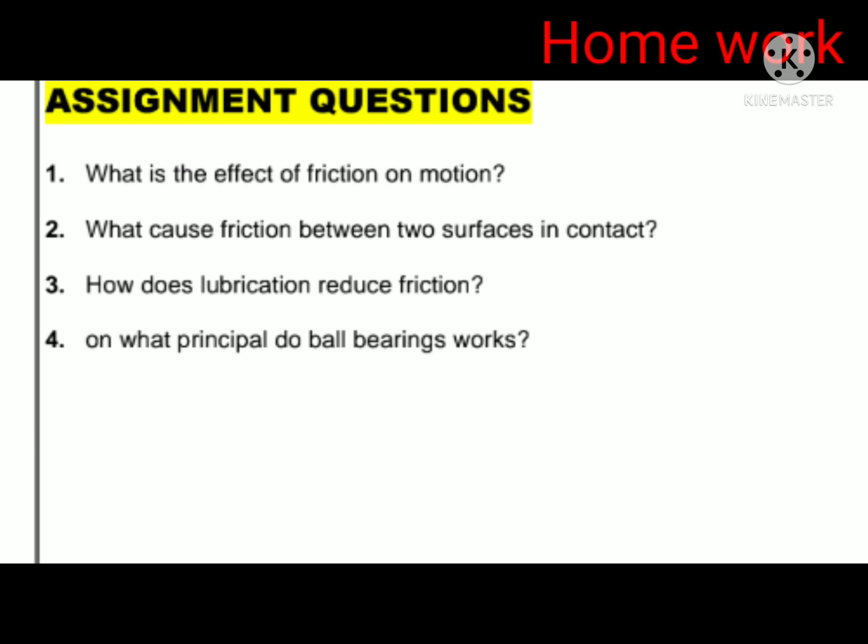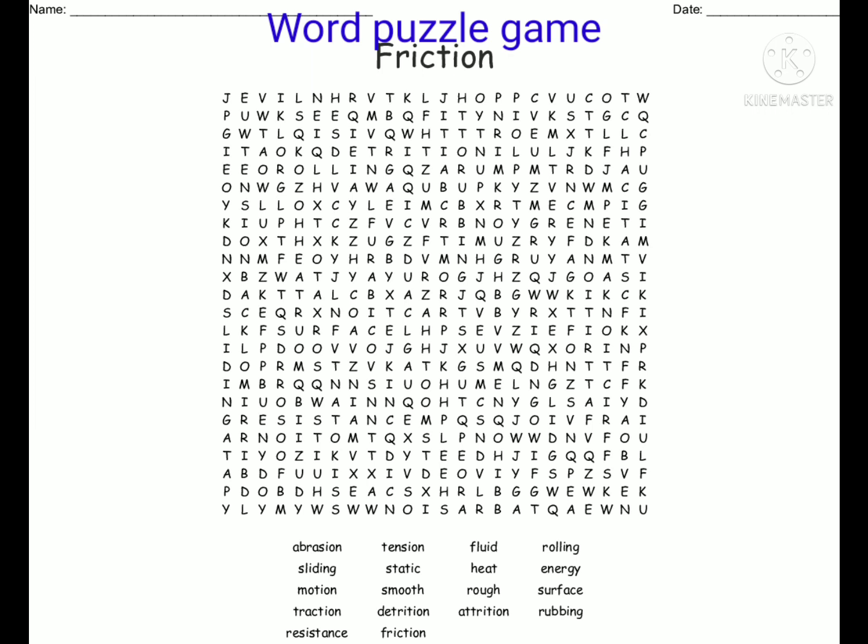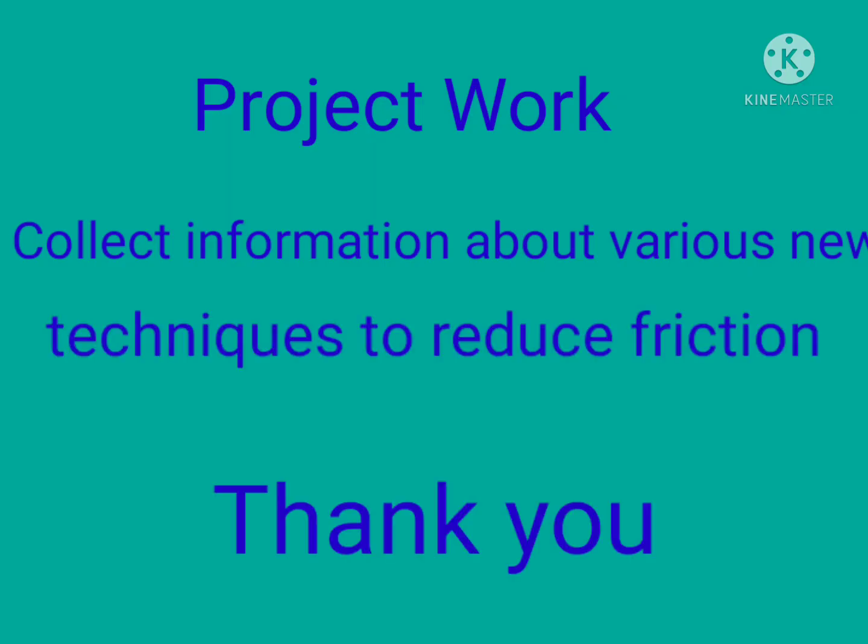Students, I am also giving one word puzzle game of the friction lesson. So write this puzzle in your notebook. Complete this puzzle carefully. Okay, students, and last one, I am also giving project work: collect information about various new techniques to reduce friction.